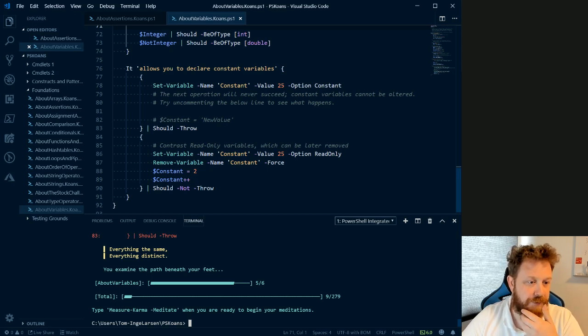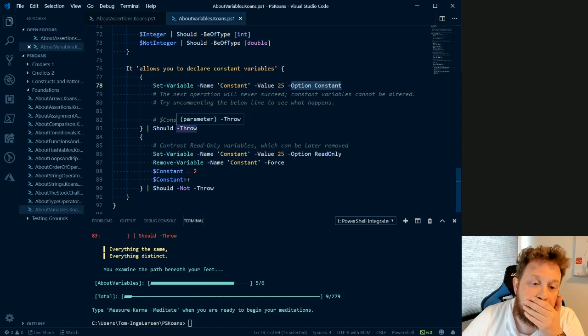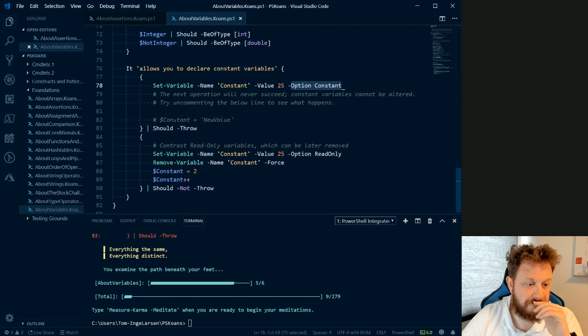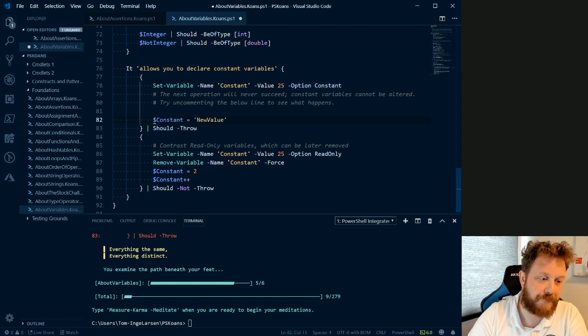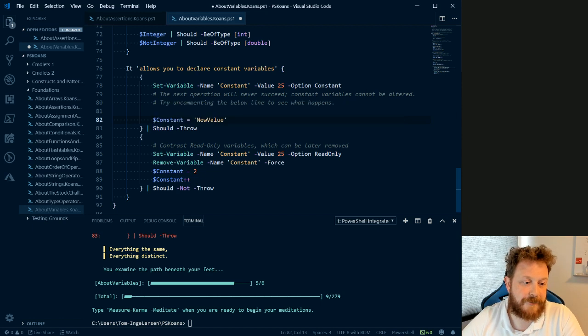And then the last one is it allows you to declare constant variables. So with that, we set a variable with the option constant, and then the variable would not be able to change. Try uncommenting the below line. So now this should throw an error because it's set to a value 25 and it can't be set again.